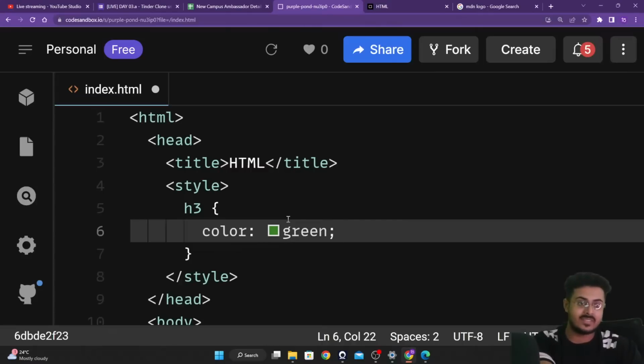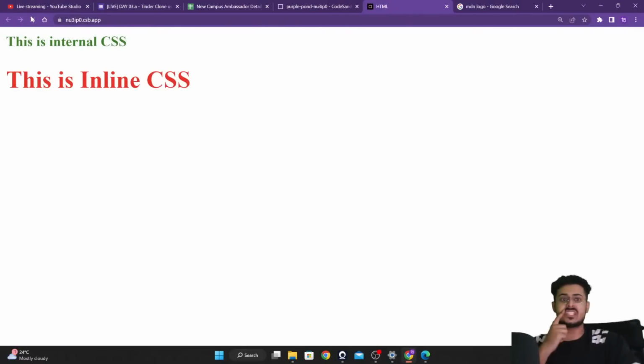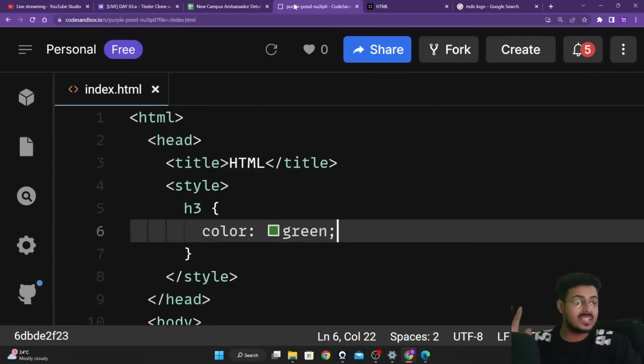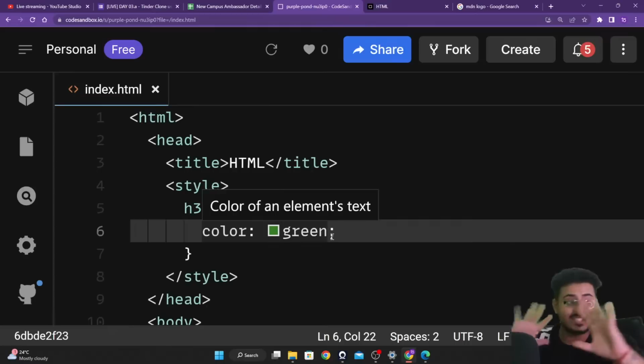So I will save this. I'll go back to my screen. As you are able to see, we have an h3 element that is now green in color. That is your internal CSS, guys. Why internal CSS? Because it is in the same file as your HTML code.